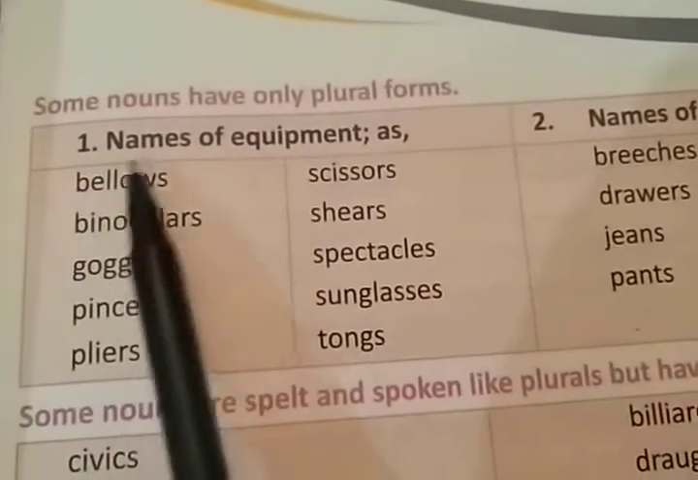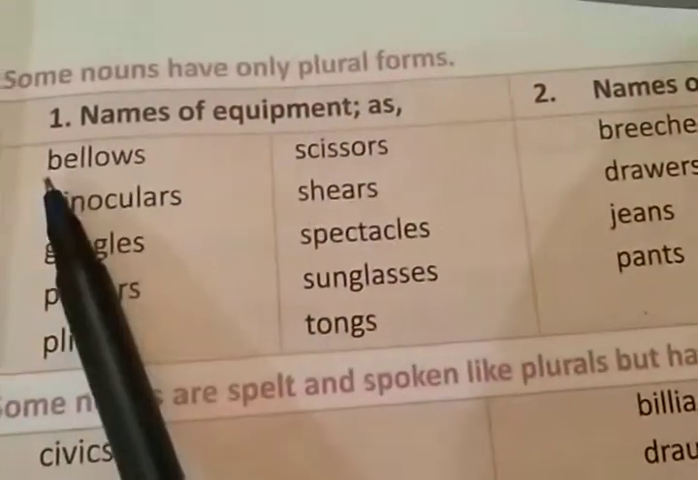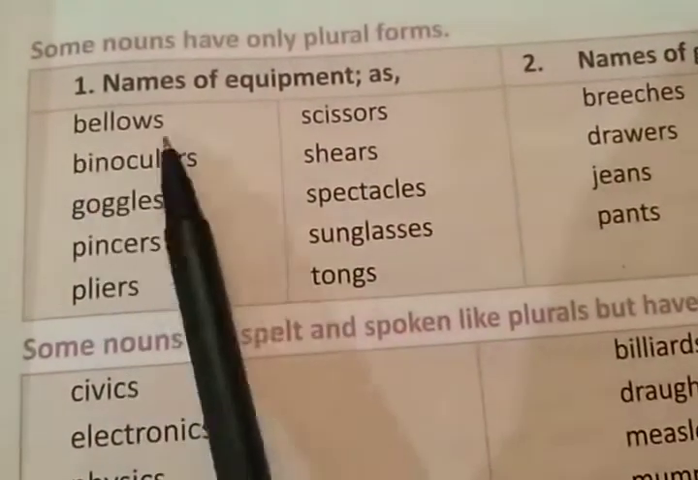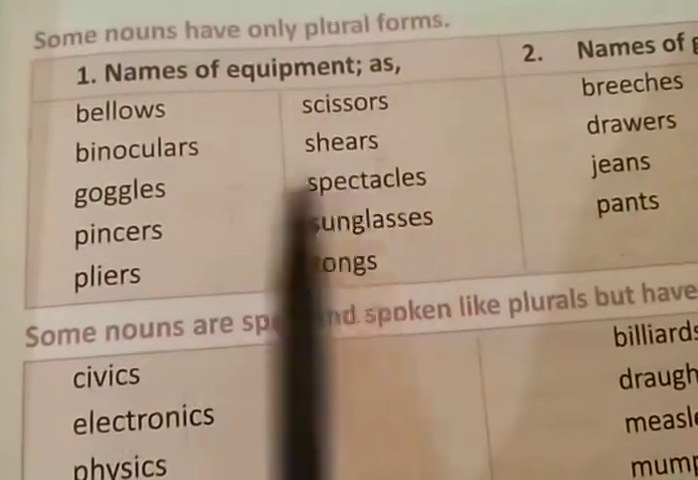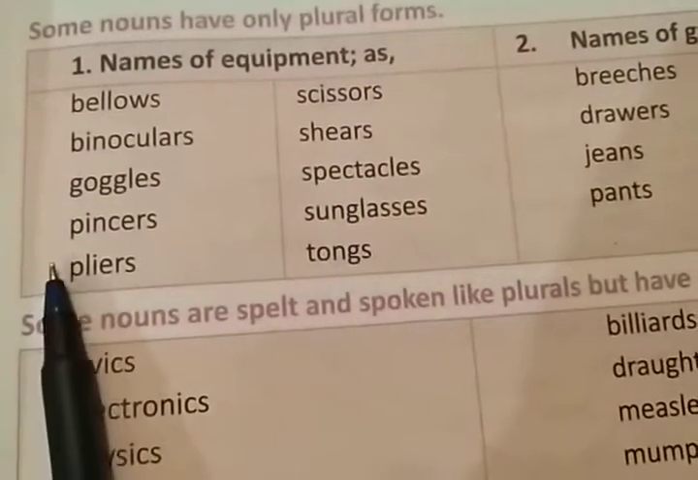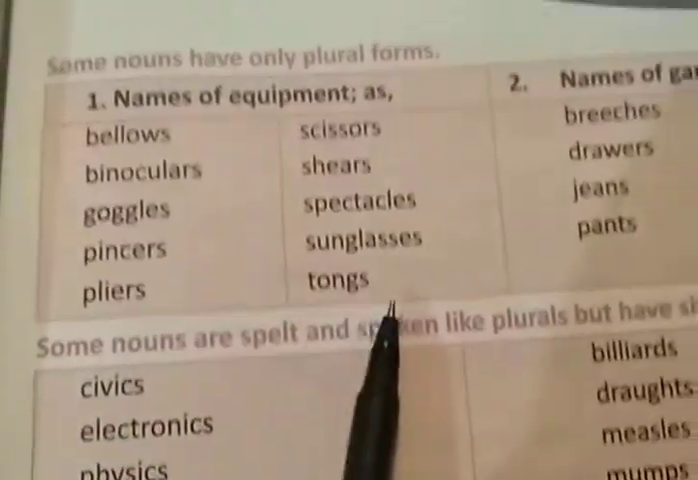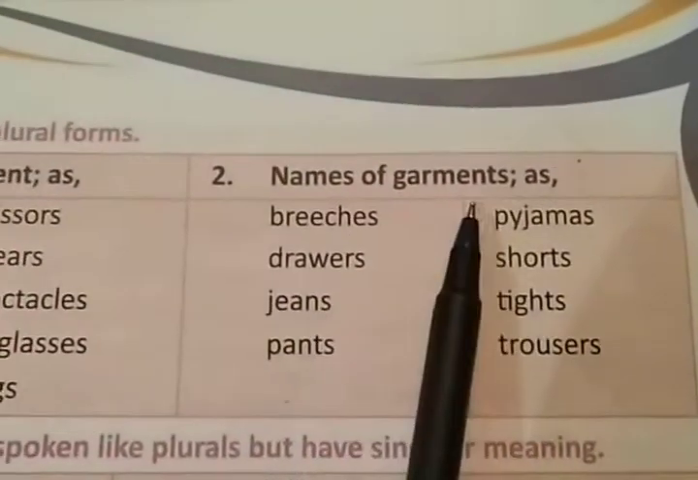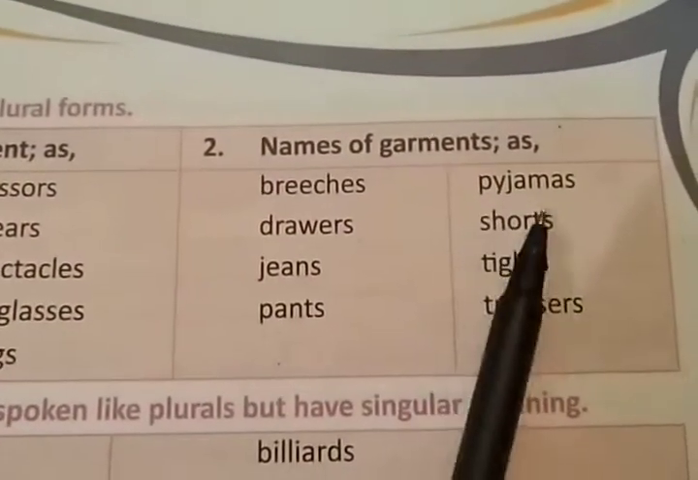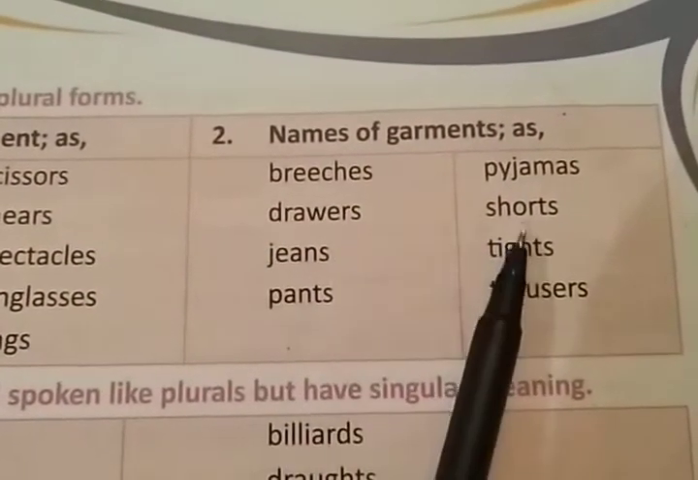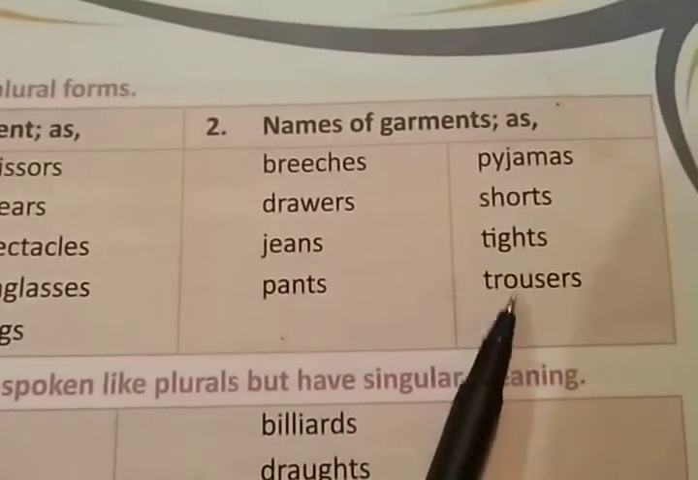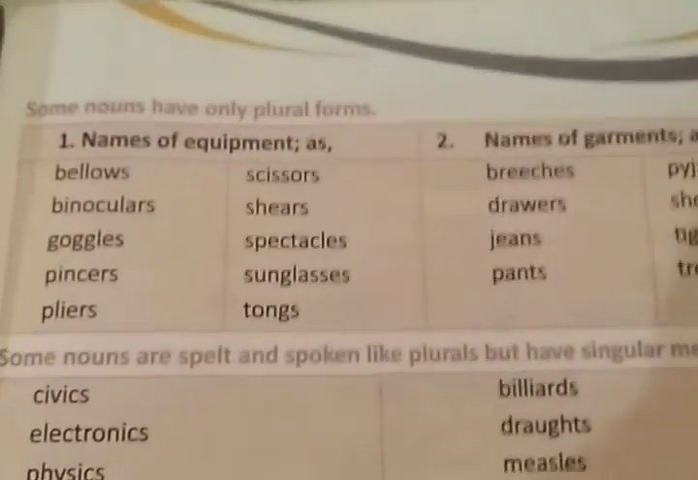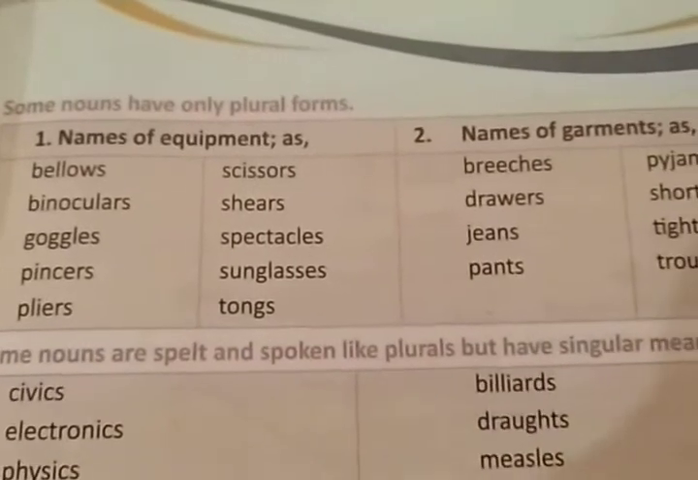Now here are some nouns that have only plural forms, like the names of equipment: bellows, scissors, binoculars, shears, goggles, spectacles, pincers, sunglasses, pliers, and tongs. And here are the names of some garments: breeches, pajamas, drawers, shorts, jeans, pants, tights, and trousers. They are all used in the plural form always.